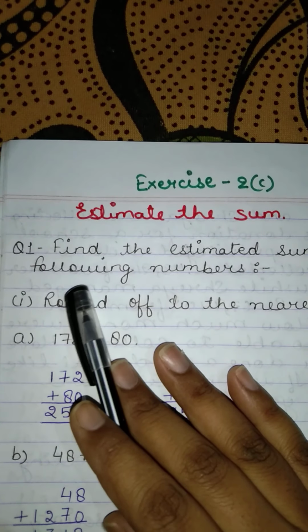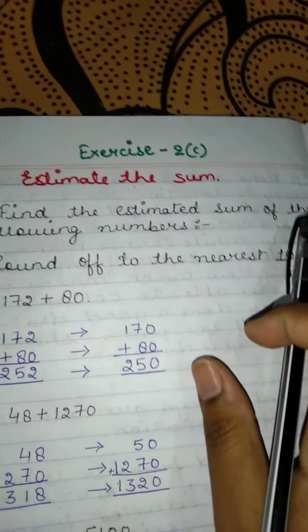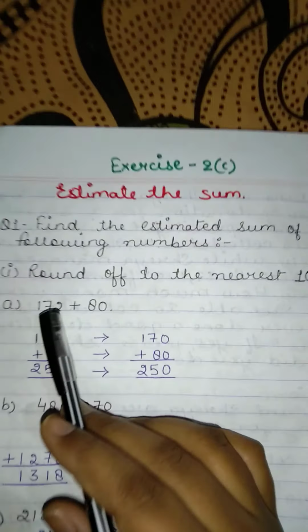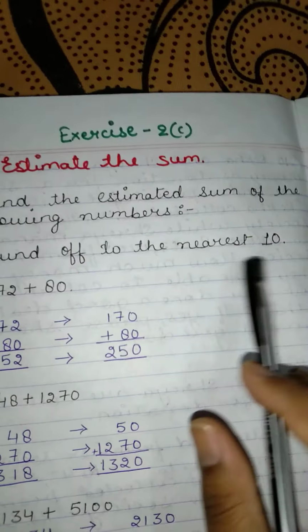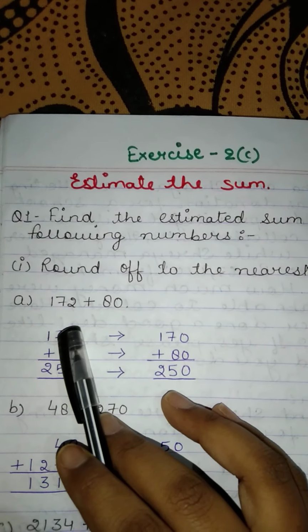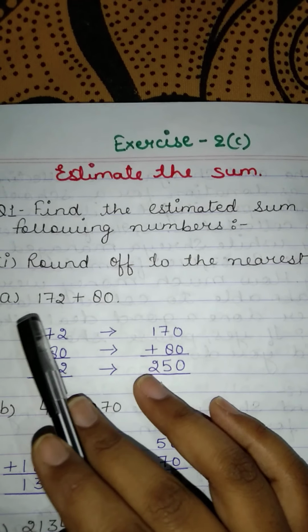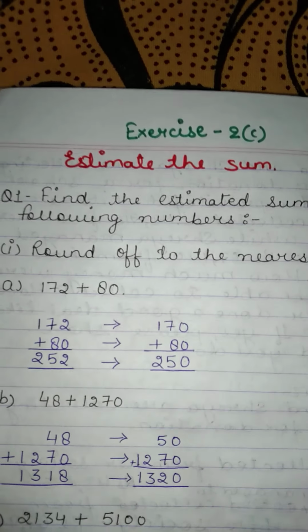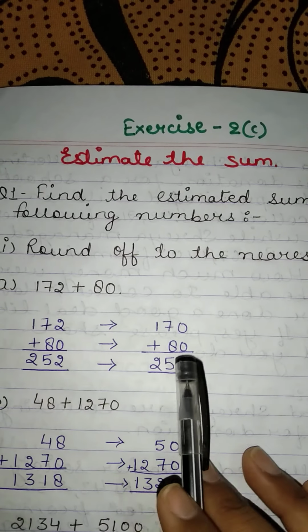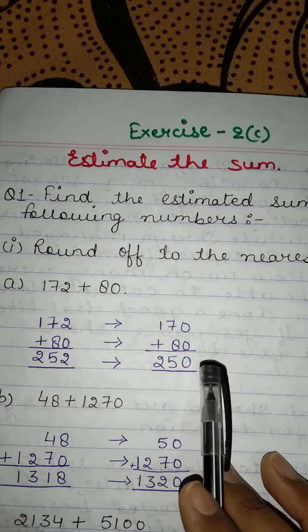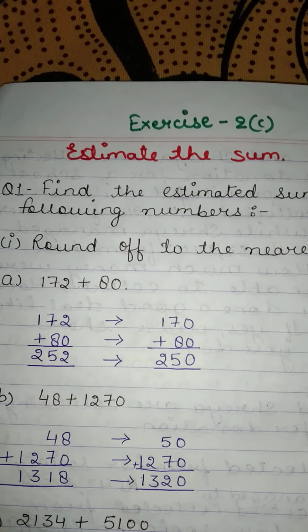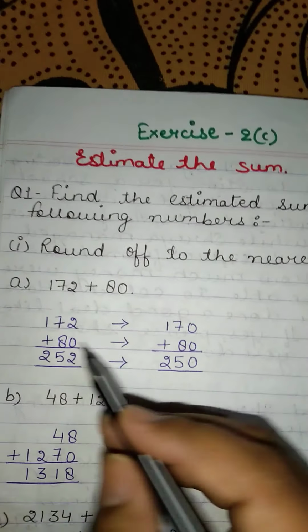So first question is find the estimated sum of the following numbers. First question is round off to the nearest 10. So पहला क्वेश्चन है 172 प्लस 80. तो 172 को 80 से ऐड करना है एंड वी हैव टू take out the estimated sum of this number also. So first we will add 172 and 80. What will come?